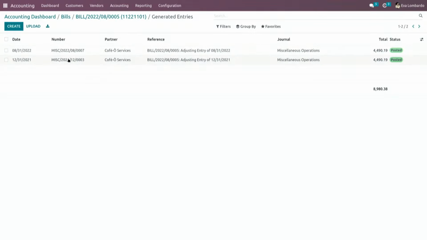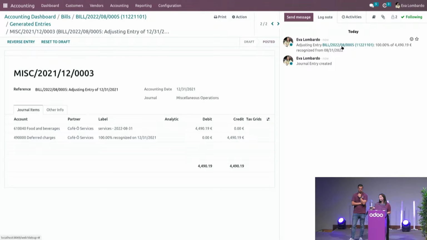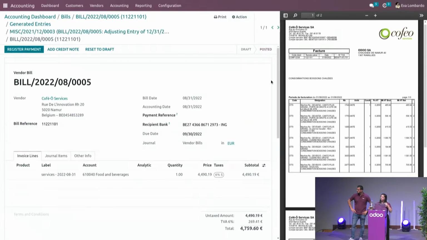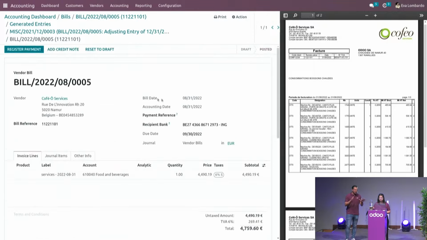And if we dive into one of those, you will keep the link with the bill through the chatter of the entry. Of course, it is clickable, and you will dive into the bill again to see which entry it's related to. And in the chatter of the bill itself, you will have the link to both provision entries. Okay, thanks, Eva. You showed a lot of different stuff here, so let's have a small recap in the slides.